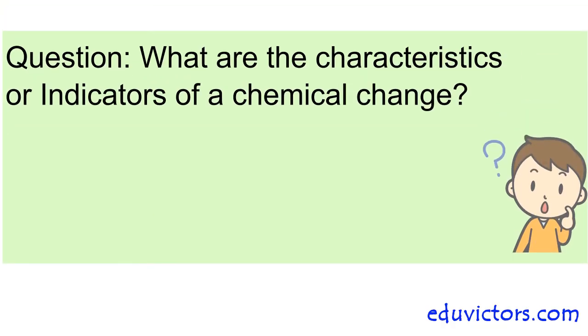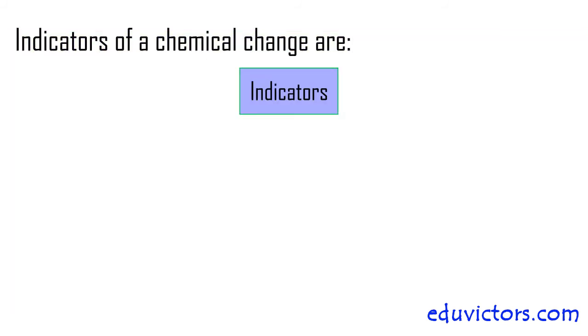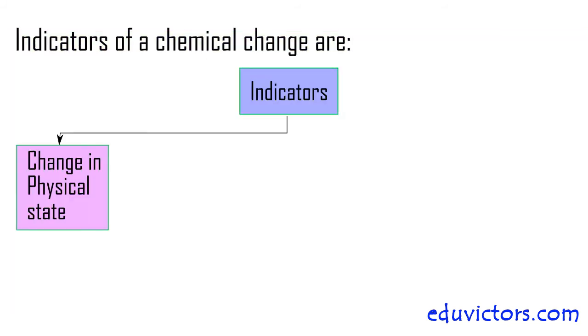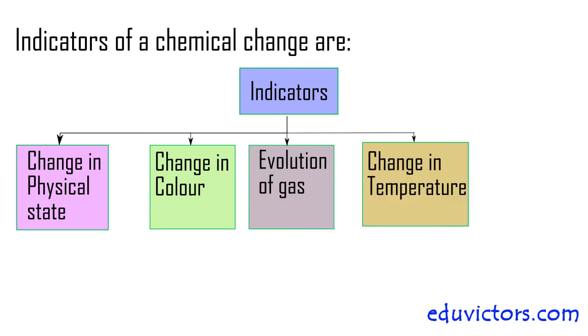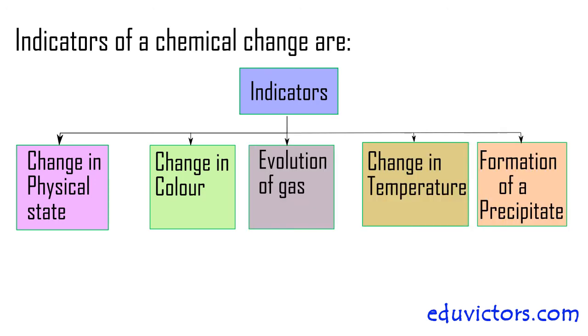What are the characteristics or indicators of a chemical change? The indicators of a chemical change are change in physical state, change in color, evolution of gas, change in temperature, and formation of a precipitate.